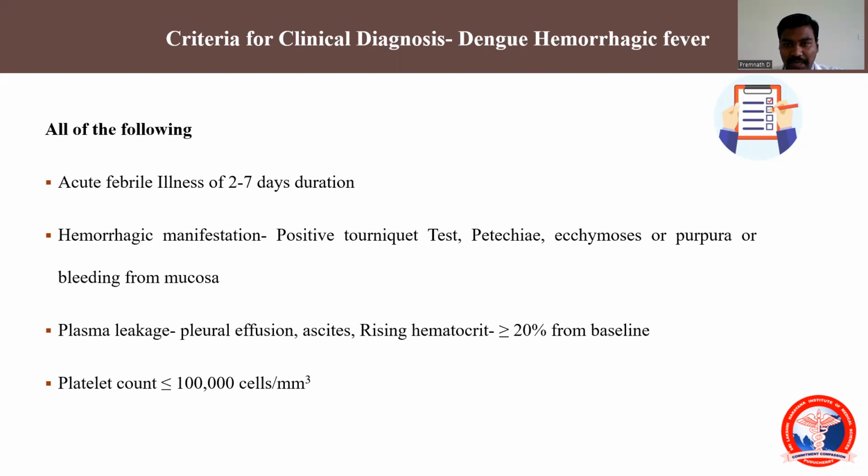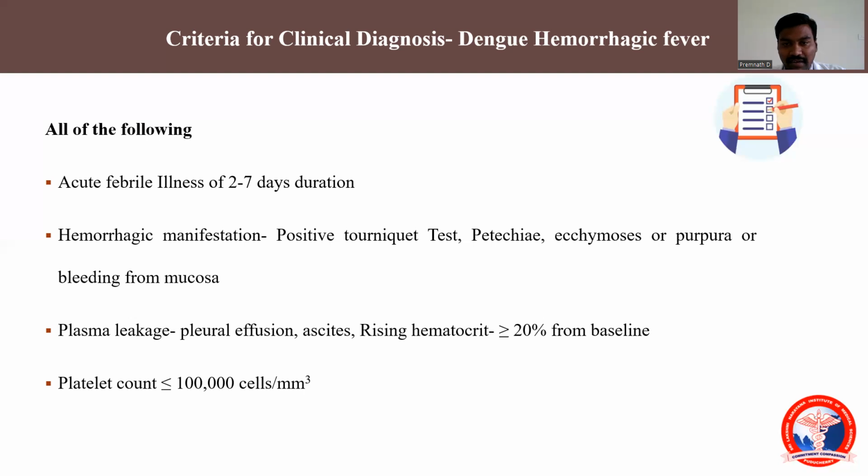We should tie the BP cuff and first record his systolic and diastolic pressure. Then we should set the blood pressure at the midpoint of the systolic and diastolic. For example, if the patient's systolic blood pressure is 120 and diastolic is 80, we should inflate the cuff to 100 mm of Hg and hold it for 5 minutes. Then we should mark an area on the forearm measuring 2.5 centimeters in length and 2.5 centimeters in breadth.